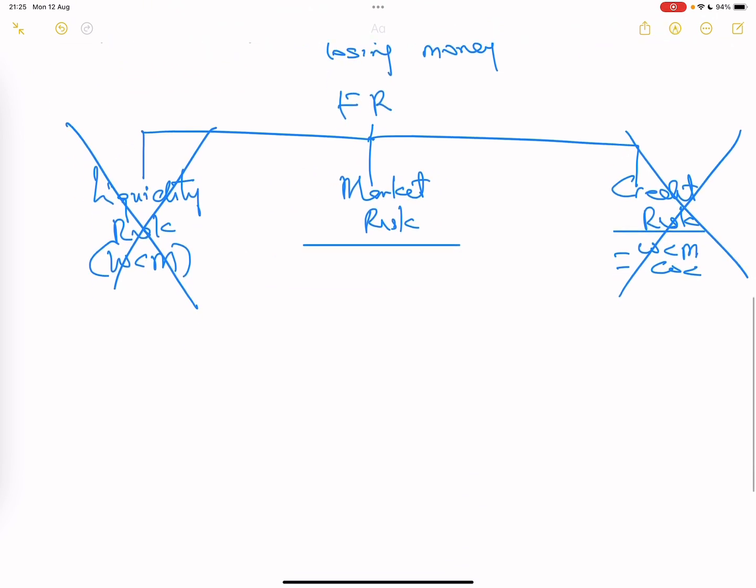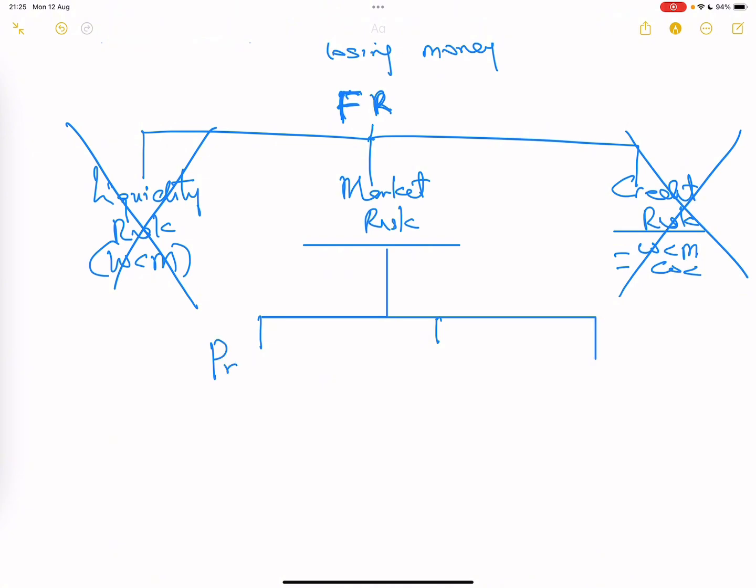For the guys who are also doing the financial reporting paper, you probably have gone through this part in your IFRS 7. So this is also a good revision for you, in the theoretical part. Now, the market risk is also divided into 3 types, based on what is causing the risk.